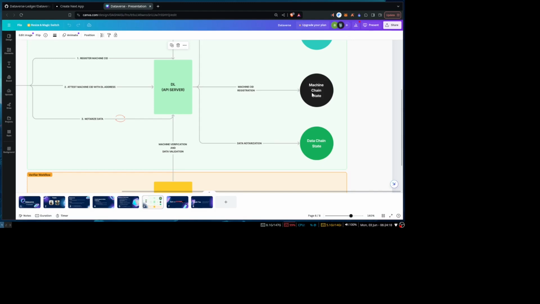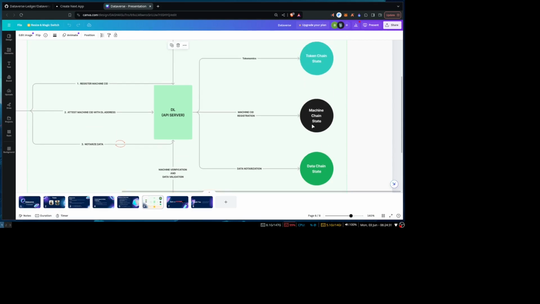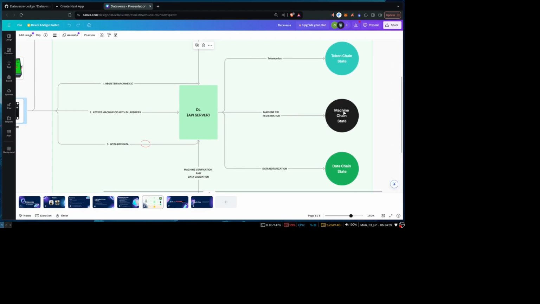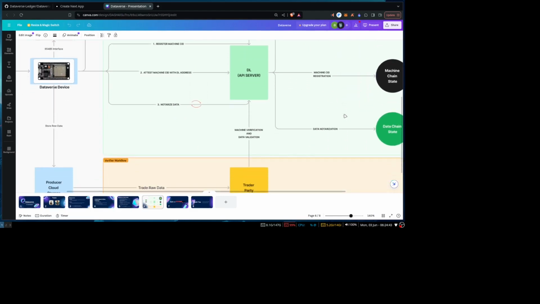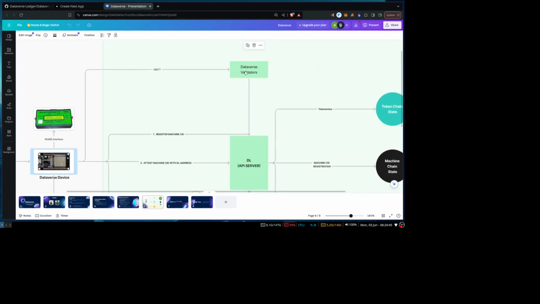The second one is the machine chain state, which stores all the test machine IDs and registered machine CIDs. The third one is the data state chain, which notarizes all your data. So these three have their own ups and downs. This one is highly scalable but less secure, and this one is very immutable. These are the things. The fourth, so the second last thing, is the data validator.